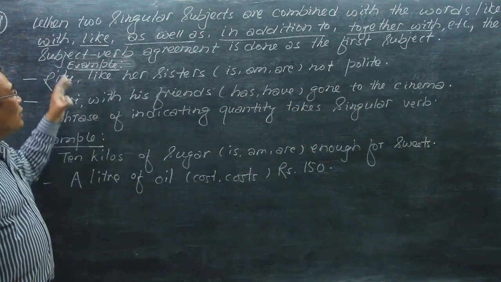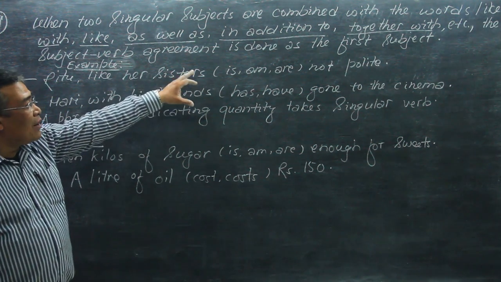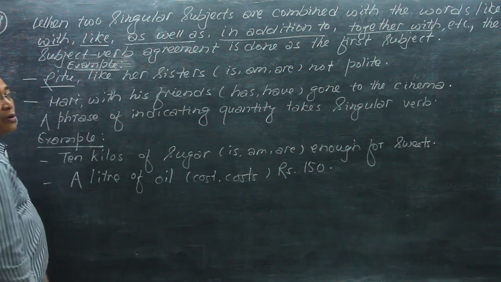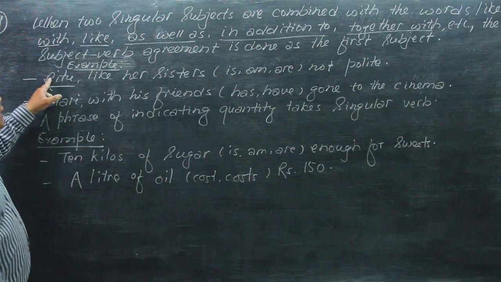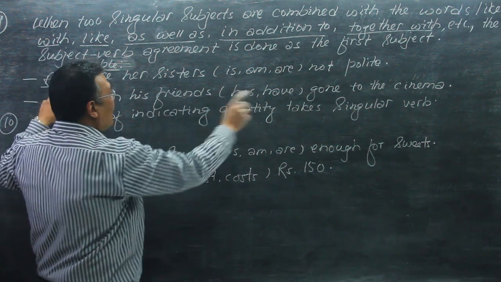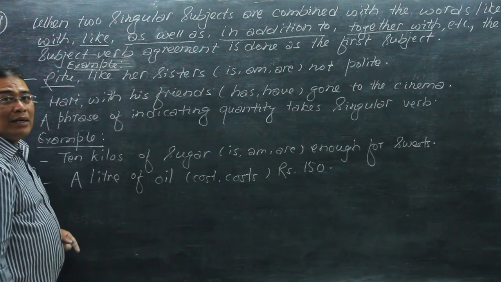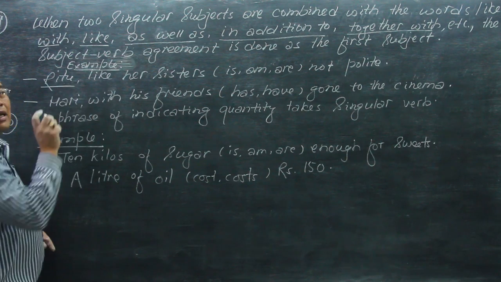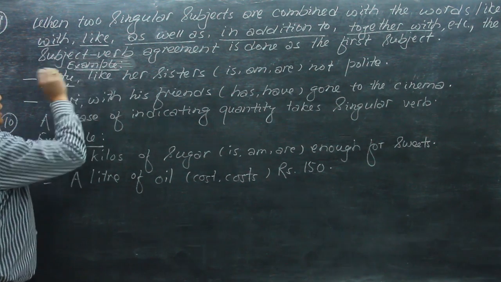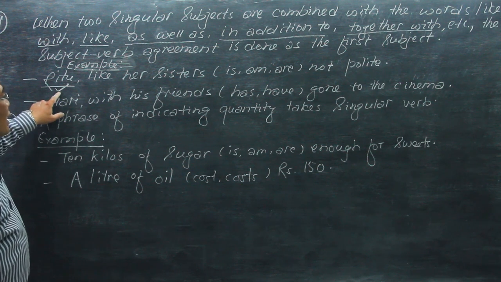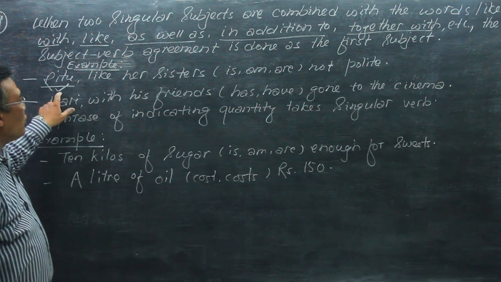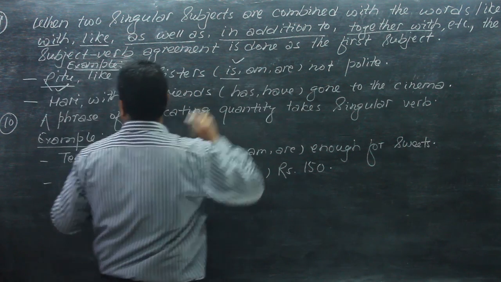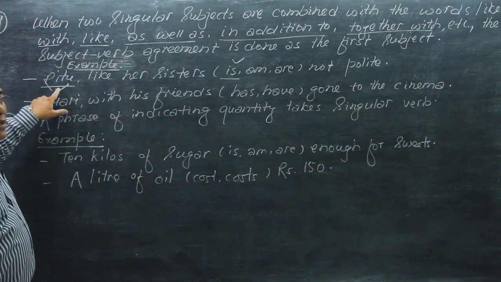And so, Ritu, like her sisters, is not polite. This means the focus is given to Ritu here. Ritu is not polite like her sisters. This means her sisters are polite, but Ritu is not polite. So the focus is given to Ritu here. Ritu, like her sisters, is not polite. The agreement is done with the first subject.